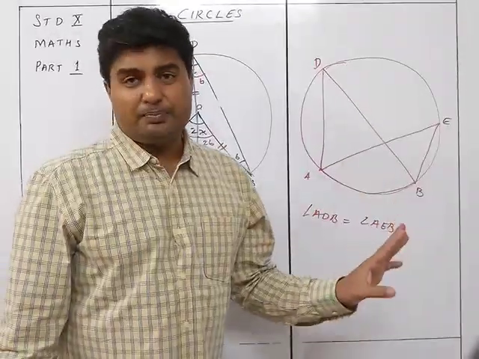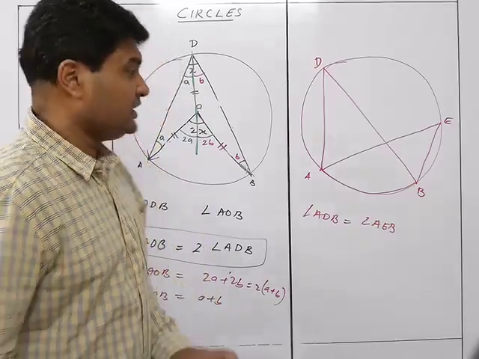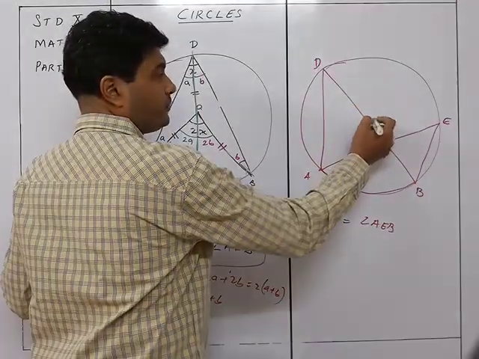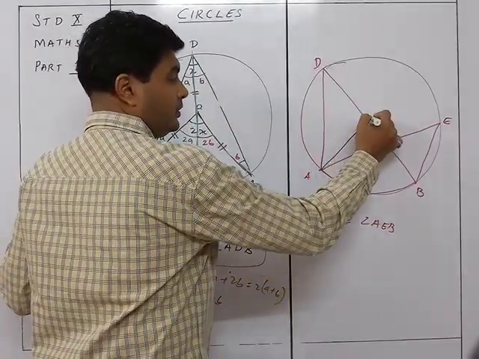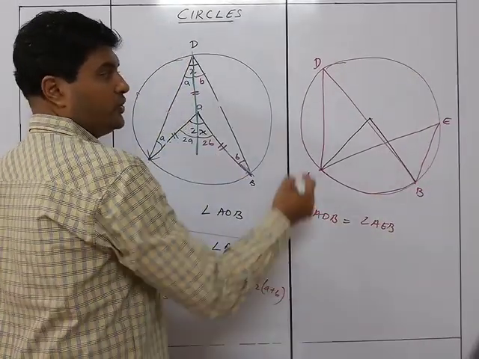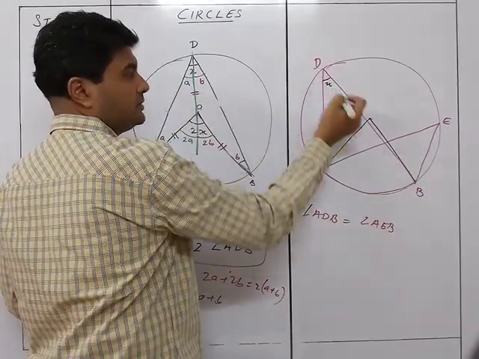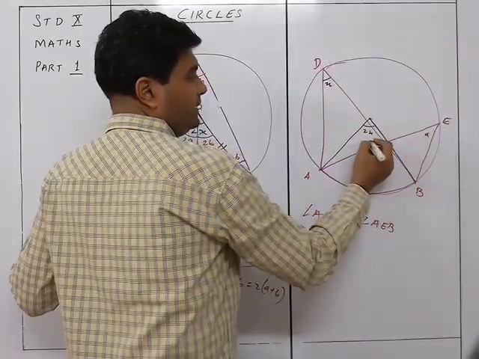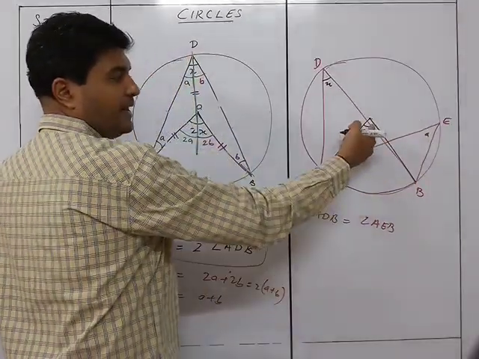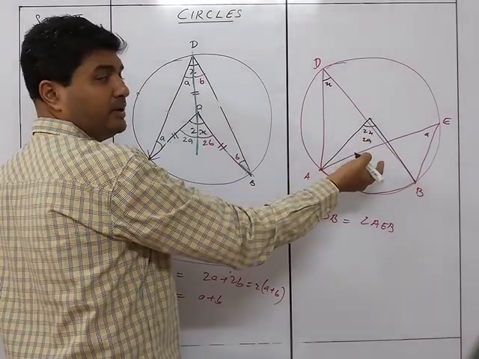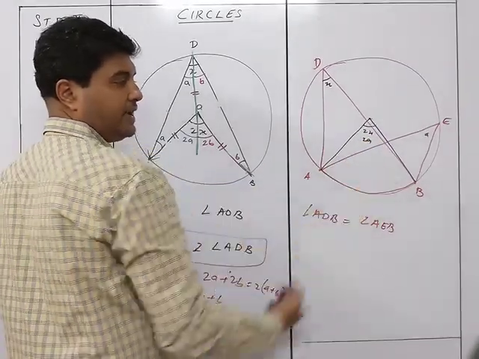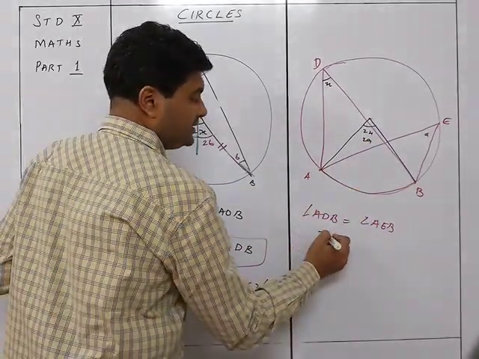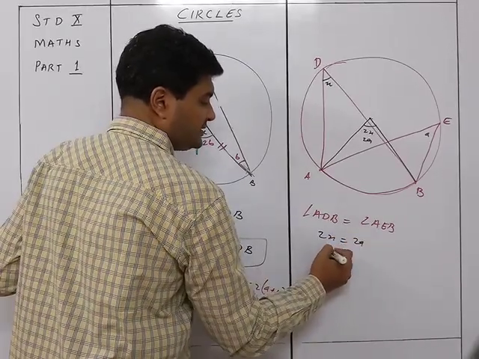The proof is very simple. What you need to do is just take the center over here and draw like this. If this is x, this will be 2x, and if this is a, this will be 2a. 2x and 2a are the same angle, therefore 2x is equal to 2a, therefore x is equal to a.